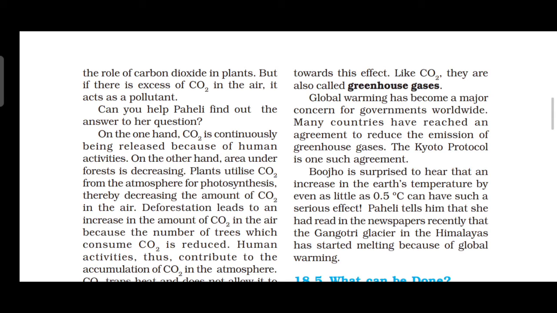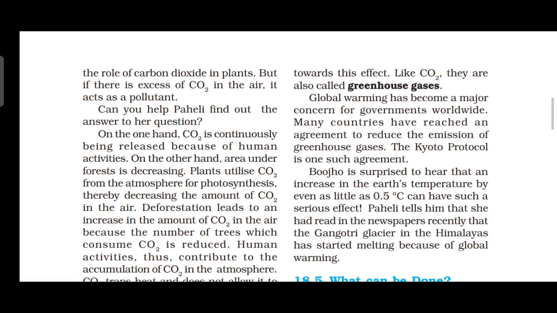The area under forest is decreasing, so there are fewer plants to take in carbon dioxide. Plants utilize carbon dioxide from the atmosphere for photosynthesis. That also we studied in the earlier classes, right? Deforestation causes an increase in the amount of carbon dioxide in the air, because with fewer trees, less carbon dioxide is consumed. So human activities thus contribute to the accumulation of carbon dioxide in the atmosphere.